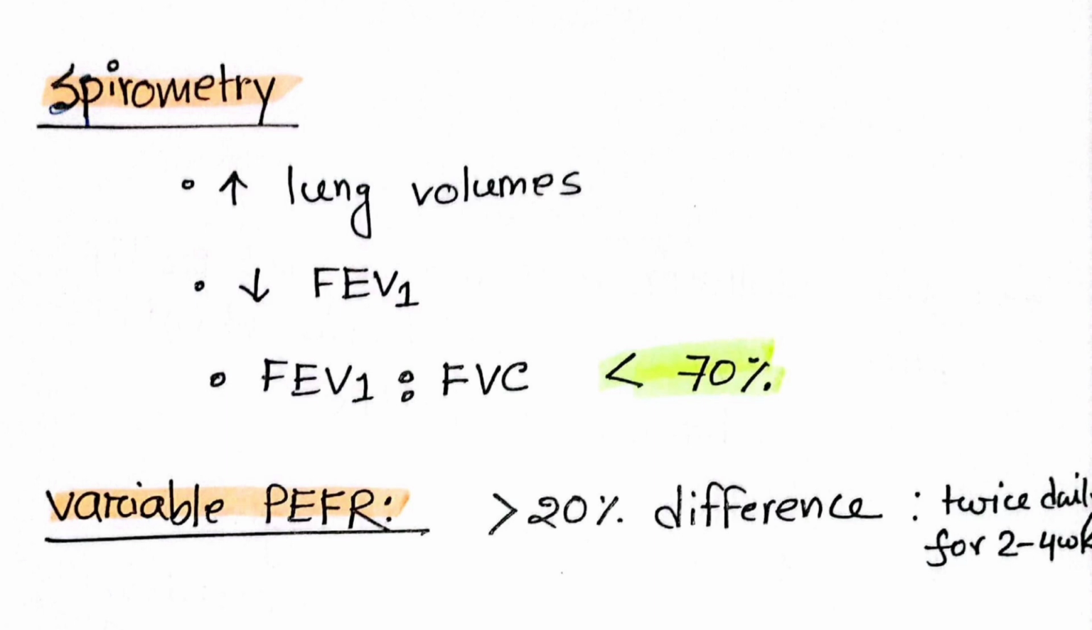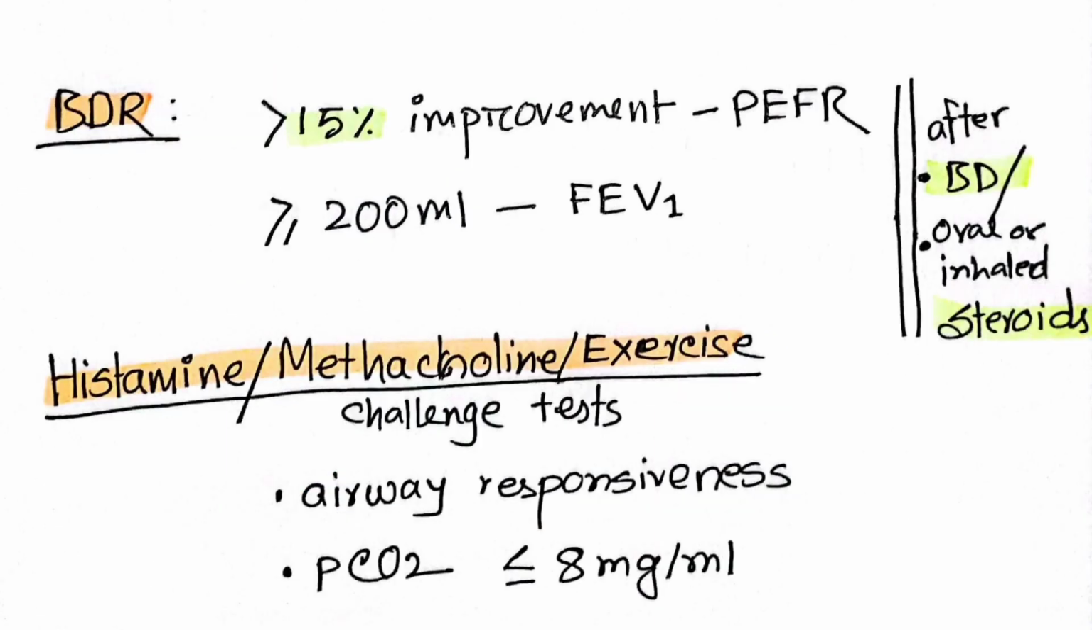And peak expiratory flow rate variability will be more than 20% difference after measuring twice daily for 2 to 4 weeks. And for bronchodilator reversibility, there will be more than 15% improvement in peak expiratory flow rate, or more than 200 ml improvement in FEV1 after bronchodilator or oral or inhaled steroid administration.